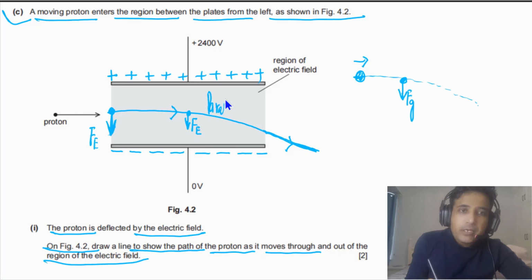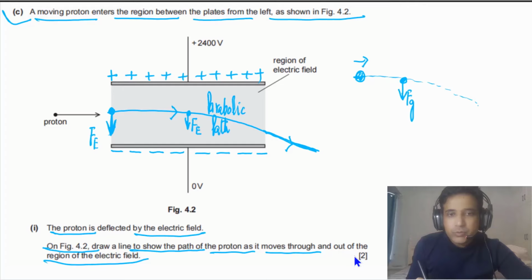Let me just draw a proper straight line. So when the charge is here at this point, the line after that has to be a straight line. We can use dotted lines here. So this one has to be a straight line like this. So this is how you can draw.